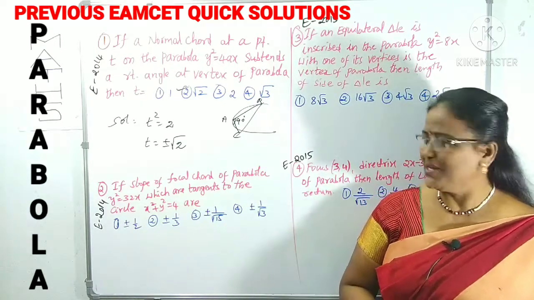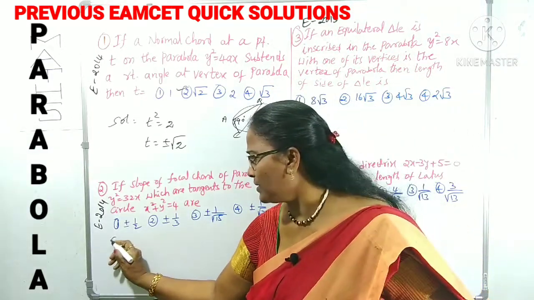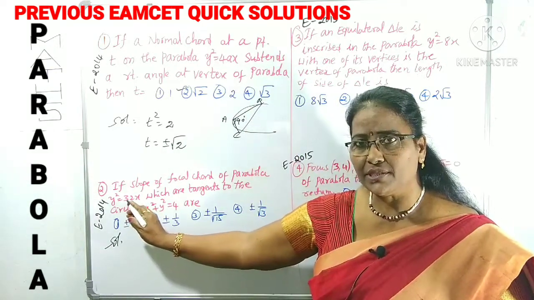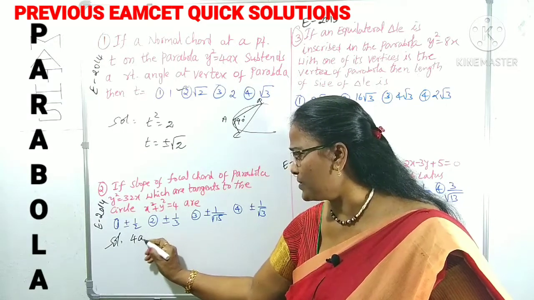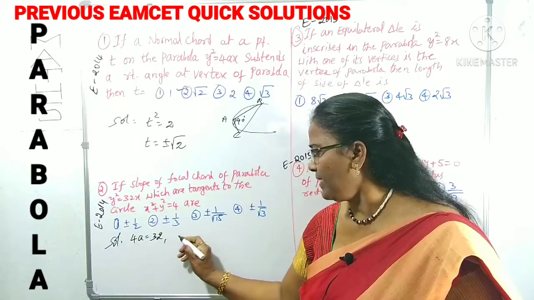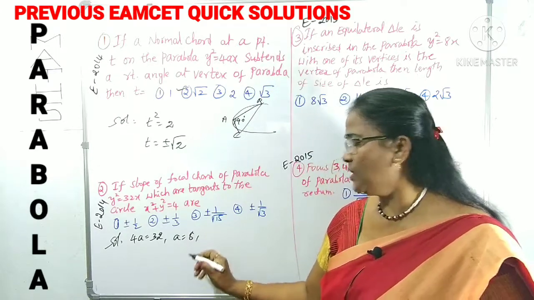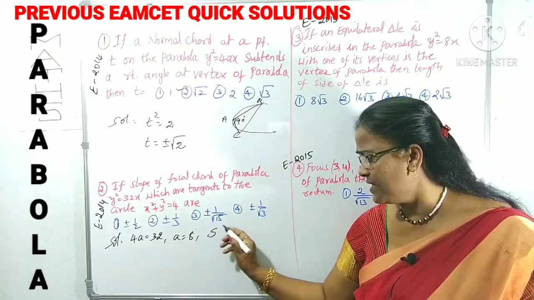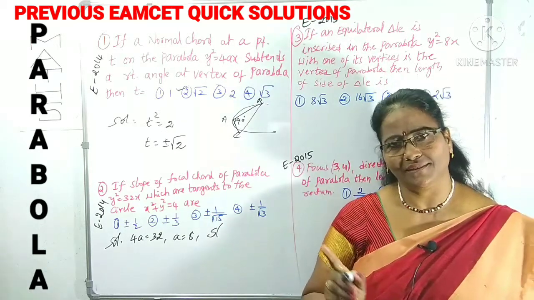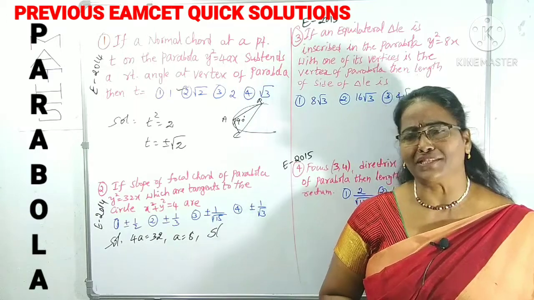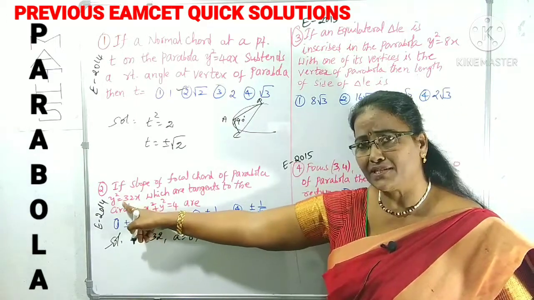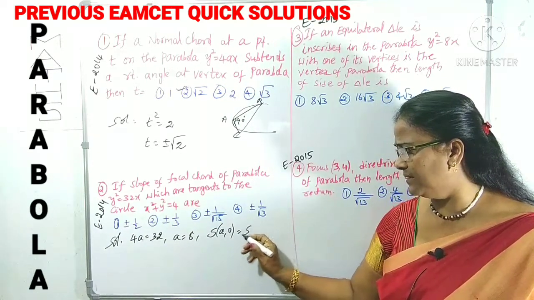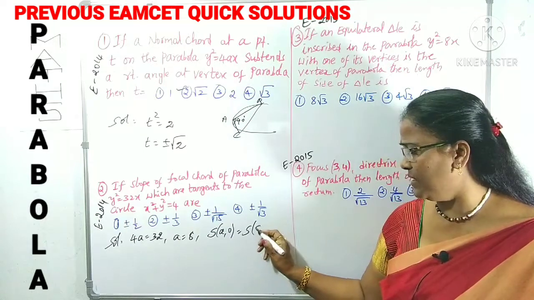For that, what you have to do? Simply, we can take the focal chord equation. The given parabola y square is equal to 32x means 4a is equal to 32, so a is 8. A focal chord passes through the focus, so we can find the focus. What are the coordinates of the focus? You know very well from those lectures. Because it is in the form y square is equal to 4ax, the focus is a comma 0. What is a here? The focus is 8 comma 0.